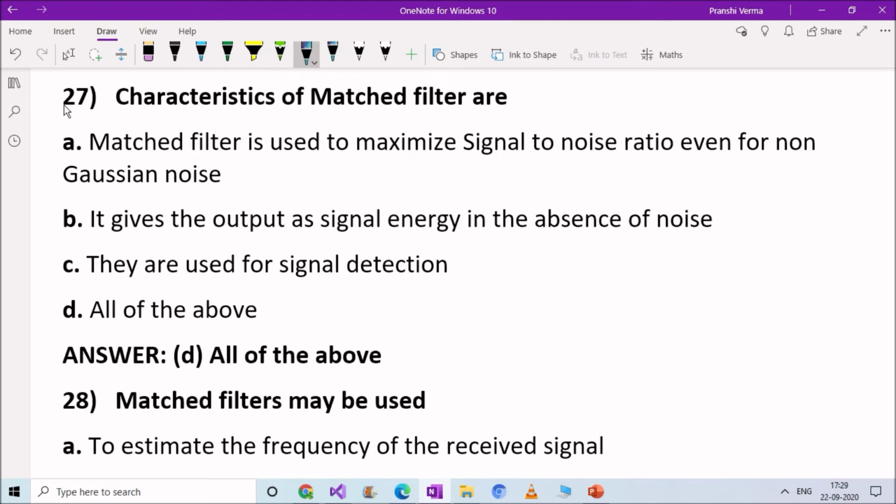Next question. Characteristics of matched filter are: option A, matched filter is used to maximize signal to noise ratio even for non-Gaussian noise; option B, it gives the output as signal energy in the absence of noise; option C, they are used for signal detection; option D, all of the above. Right answer is option D. So options A, B, C, they all are the characteristics of matched filter.